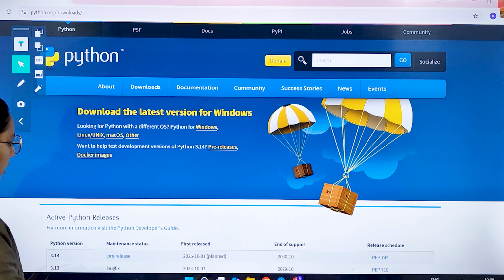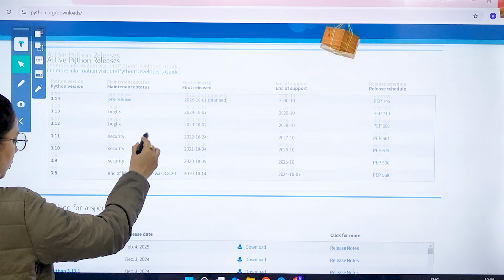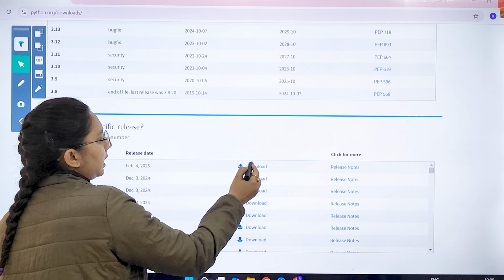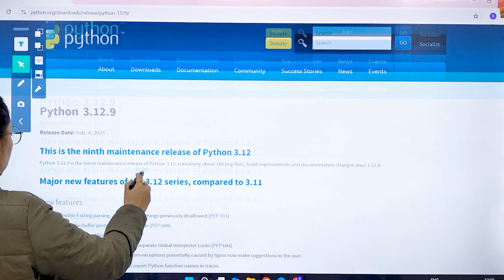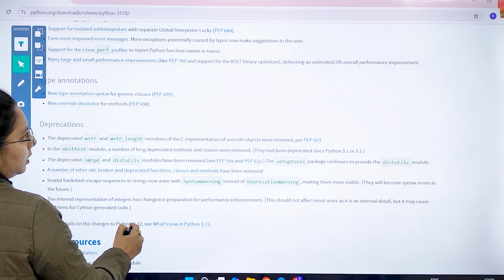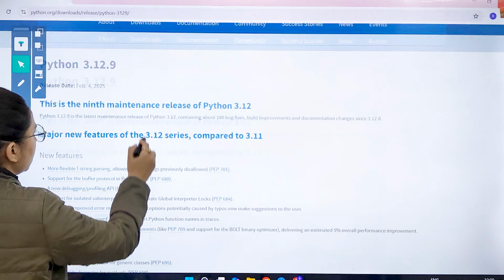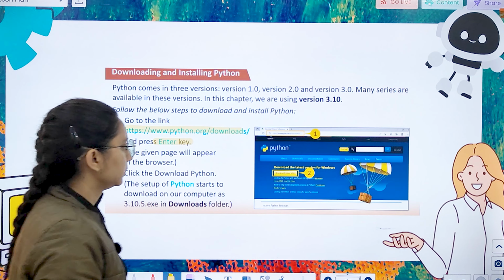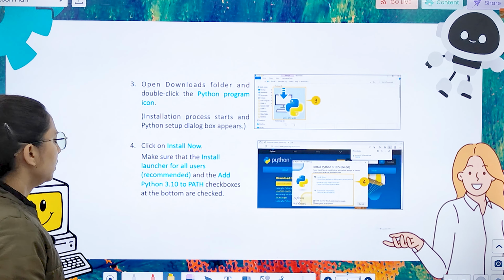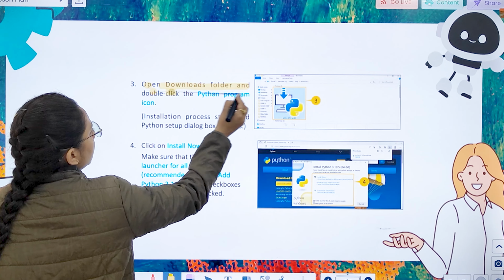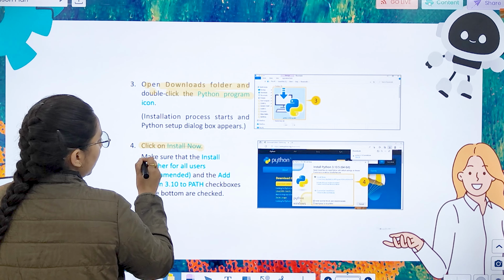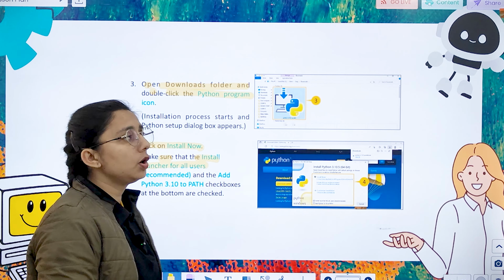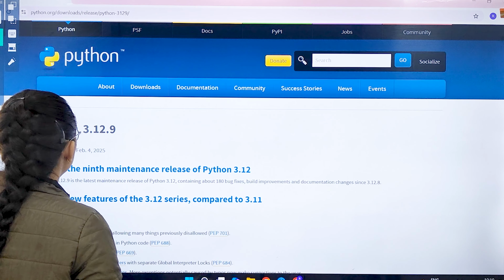This window will appear, right? And then you can go to the version you want to download. Like this, you can click here and it will get downloaded. Right? After that, open the folder and double click on the Python. Click on install now and make sure that install launcher for all users. You have to go to all user recommendation, right?